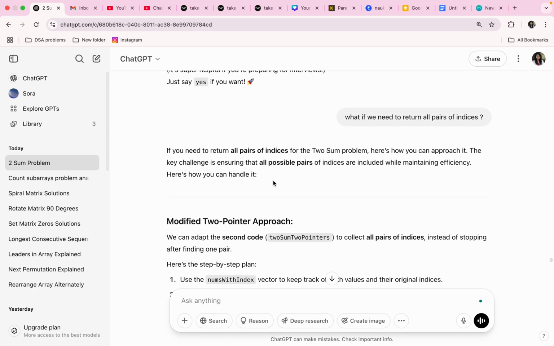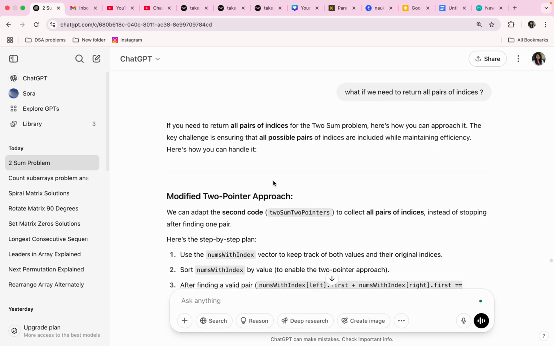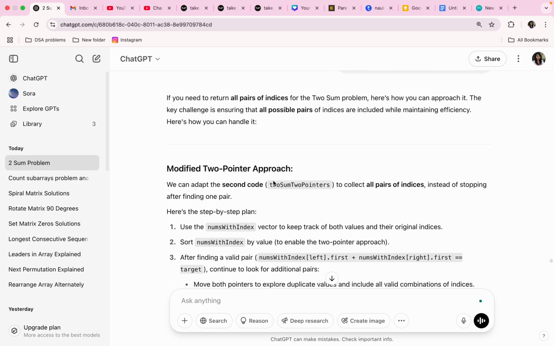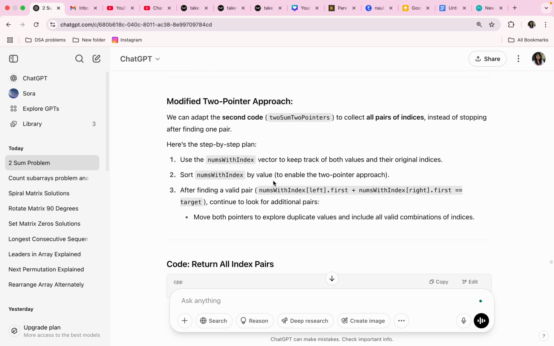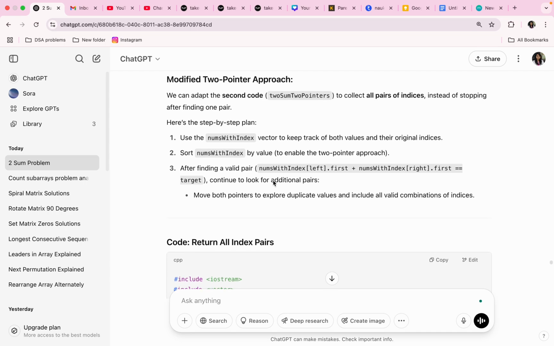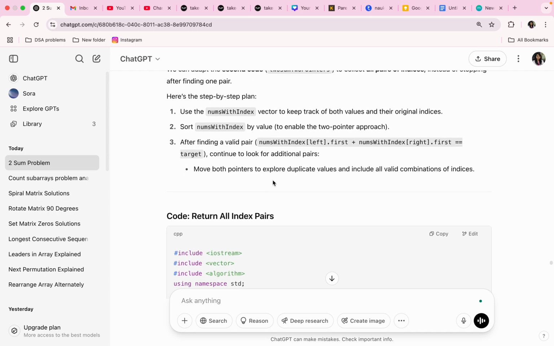What if we need to return all the pairs of indices? In that case, we have to handle all possible pairs. We can adapt the second code with two pointers to collect all pairs of indices instead of stopping after finding one pair. Here is the step-by-step plan. Use the numsWithIndex vector to keep track of both values and original indices. Sort numsWithIndex, and after finding a valid pair, that numsWithIndex[left].first plus numsWithIndex[right].first equals target.